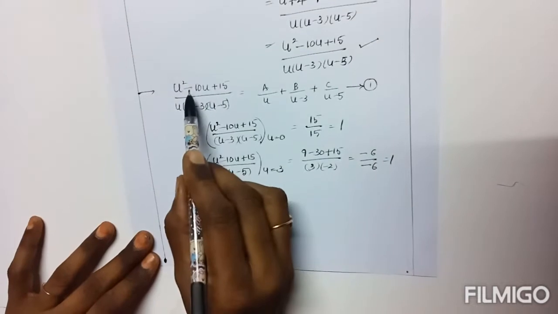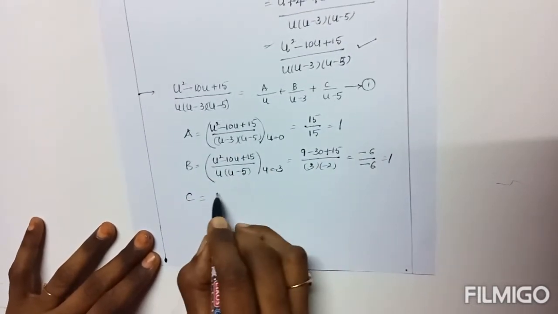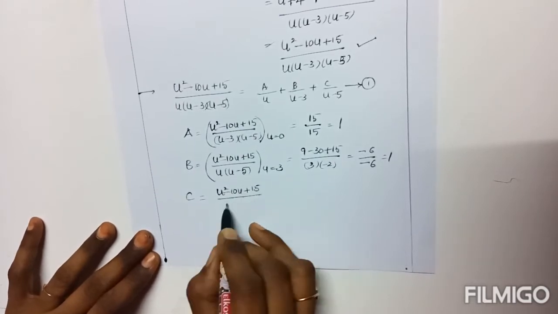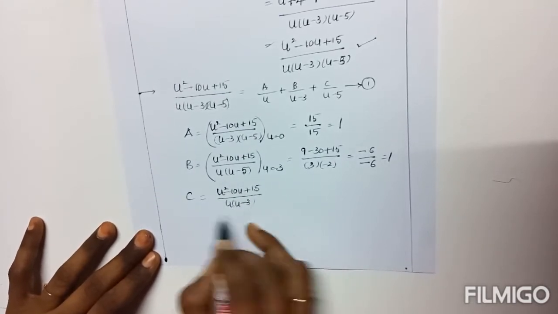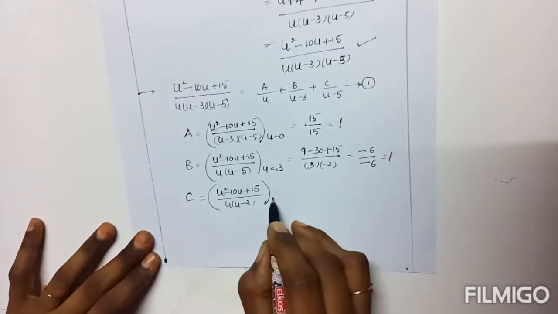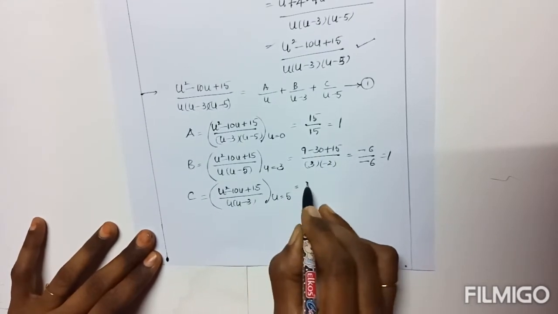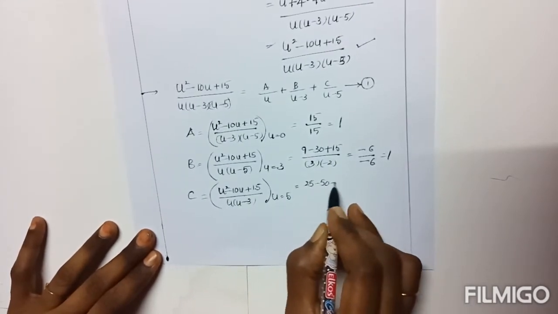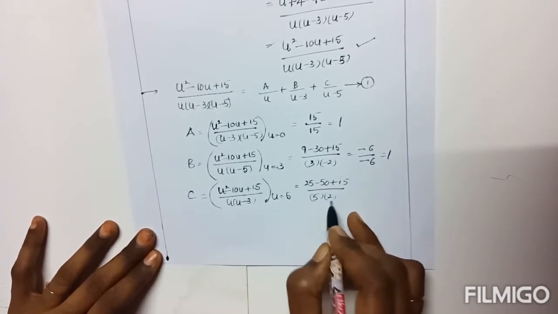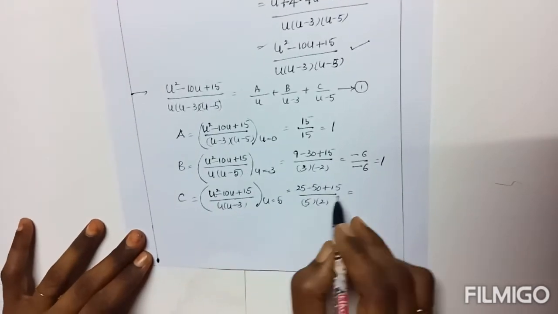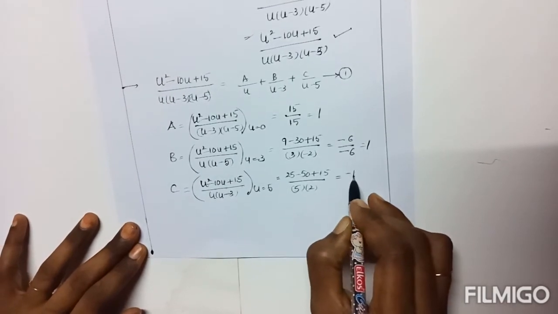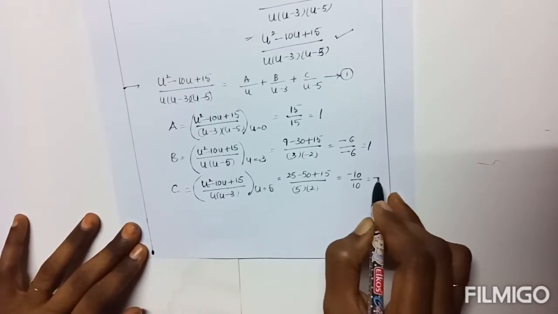And then c. Similarly, write the fraction except u minus 5: (u square minus 10u plus 15) by u into (u minus 3). From this factor, u equals 5. So 25 minus 50 plus 15 by 5 into 2, that equals 25 plus 15 is 40, 40 minus 50 is minus 10, by 10, equals minus 1.